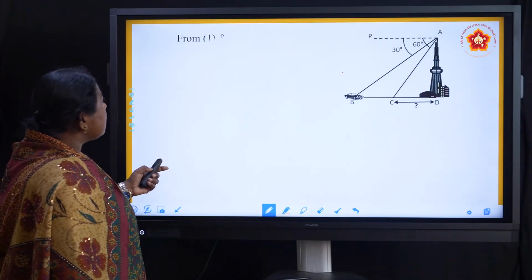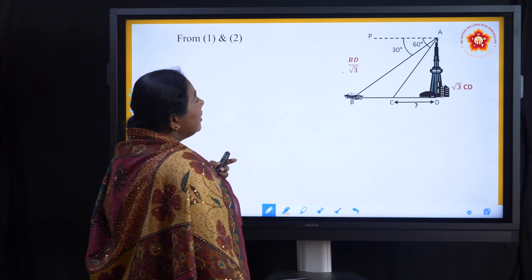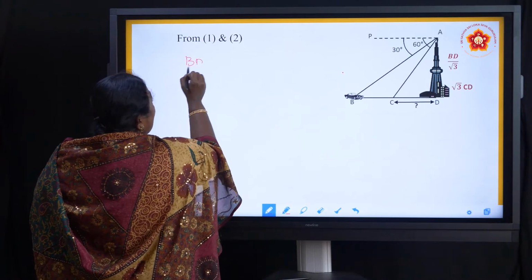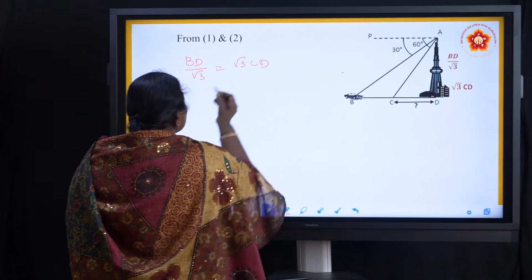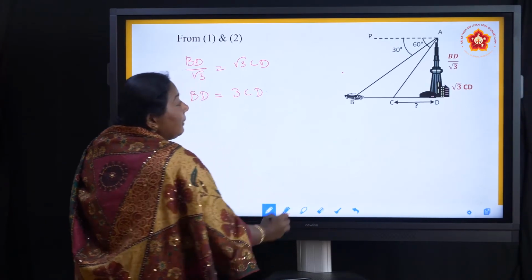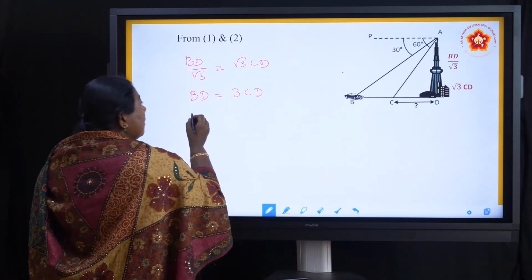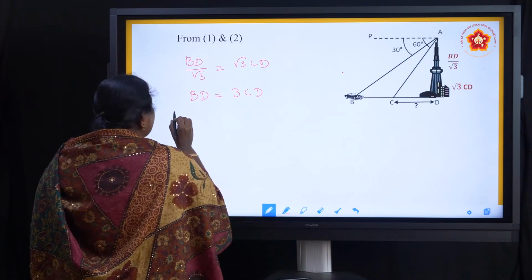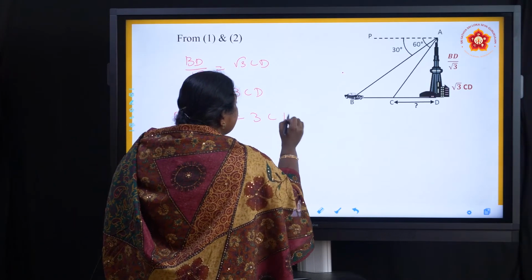So the next thing is comparing 1 and 2. That means root 3 CD and BD by root 3 we are going to compare. So BD by root 3 is equal to root 3 CD. Cross multiply. BD is equal to 3 CD. So what is BD? It is 3 CD. BD I can break as BC plus CD, which is equal to 3 CD, right?